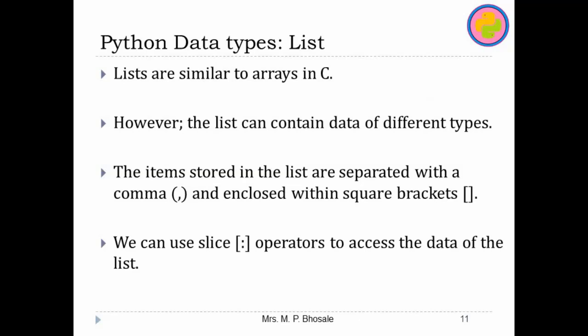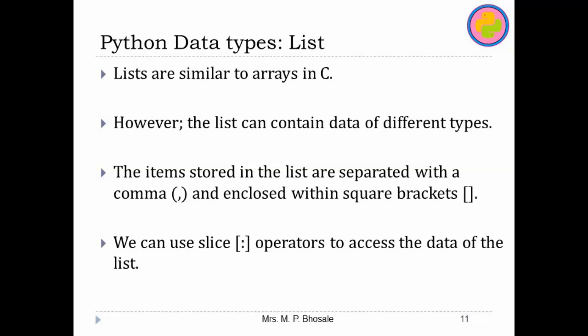These are similar to arrays in C, but there is one difference, that arrays have all the elements of the same type, whereas in list we have different types of elements, and the lists are stored in square brackets, and their elements are separated by commas, and they support indexing and slicing as they are the ordered collection.